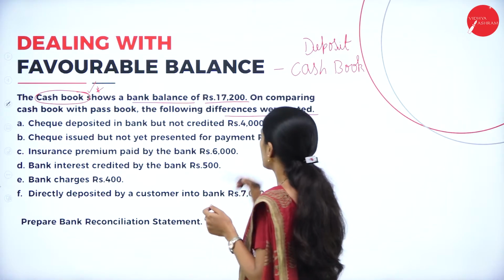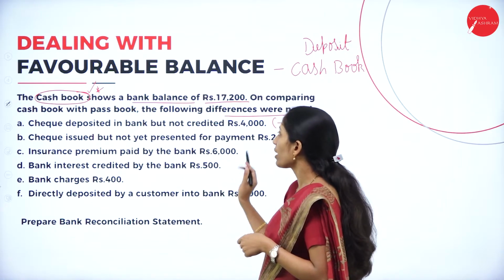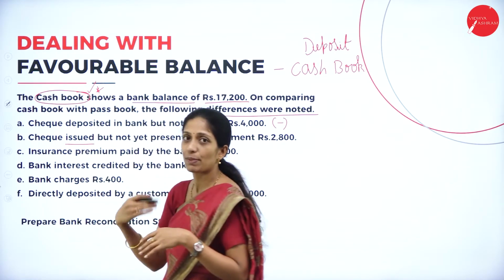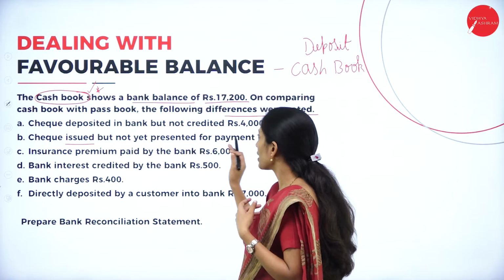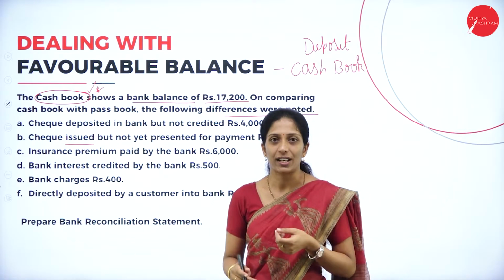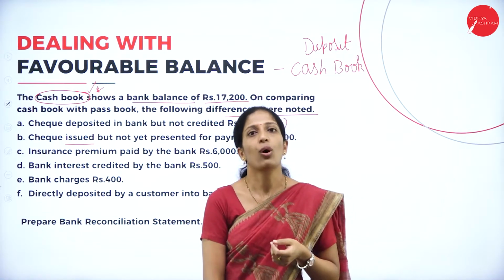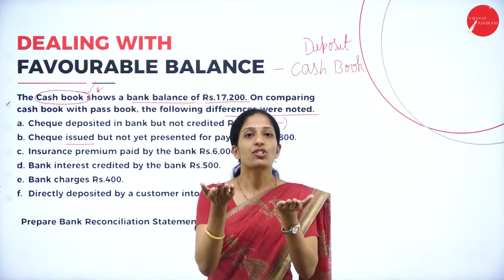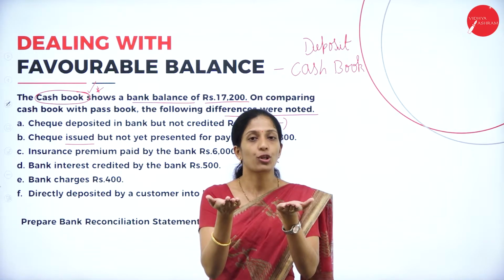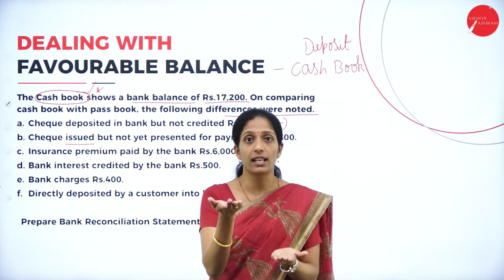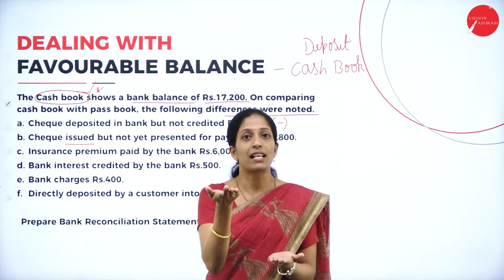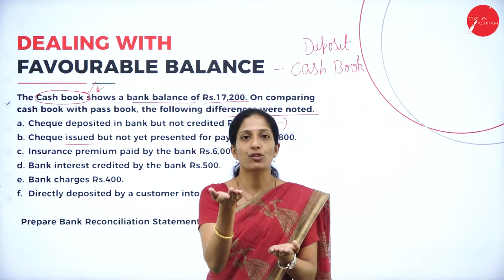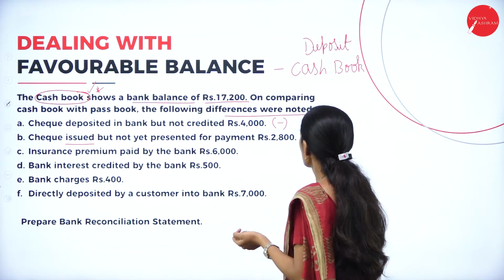Next one, check issued but not yet presented for payment. Always remember, a check issued means the check has been sent, but it is not presented for payment. The base book remains the same for the whole problem, that is the cash book. So the check has been issued; when a check is issued, bank balance as per cash book decreases, whereas the passbook is still showing more balance. The cash book is the base book, so adjust the cash book to the passbook. What do you have to do? Add. So this is add.